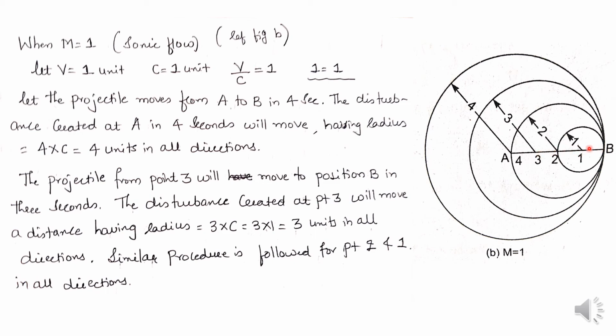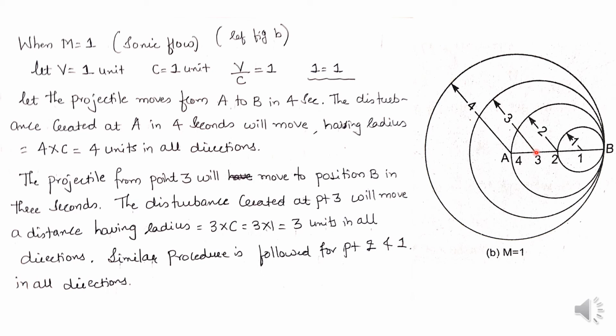Hence the disturbance created at point 3 in 3 seconds will move having a radius equal to 3c units. 3 into c, that will be equal to 3 into 1, will be equal to 3 units in all the directions. So here how we will draw: taking point 3 as the center point and radius equal to 3 units, a circle is drawn here like this.